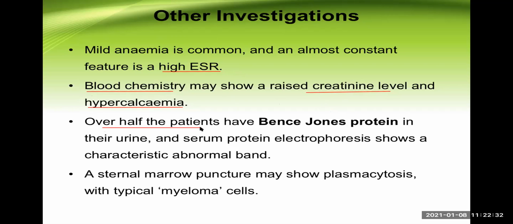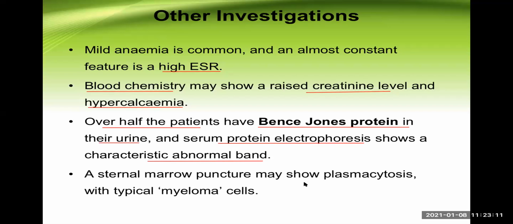Over half of the patients have Bence Jones protein in their urine. This is a very typical feature of multiple myeloma. Never forget this important MCQ question in the exam. And if you do serum protein electrophoresis, it will show the abnormal M band, which is highly typical. So Bence Jones protein in the urine, M band in the protein electrophoresis of the serum, and those punched out lesions in the different bones are highly typical of multiple myeloma.